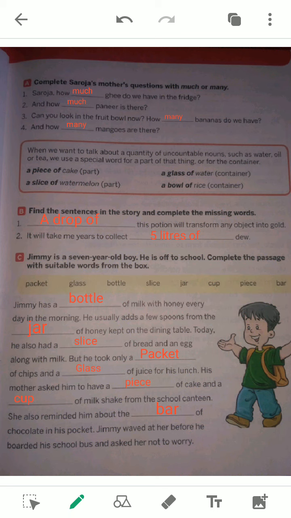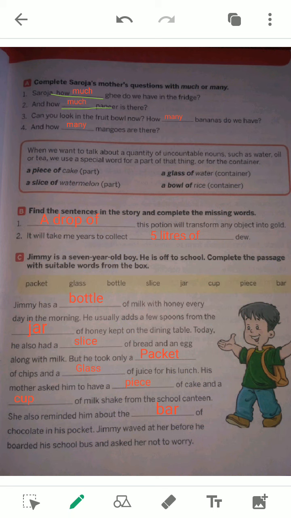Part A, complete Saroja's mother's question with much or many. Okay. Saroja said, how much ghee do we have in the fridge? She wants to know the quantity, the amount of ghee. Ghee is an uncountable noun. That's why we will use much before ghee. Similarly, how much paneer is there?